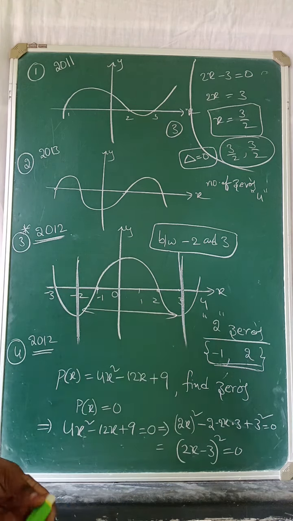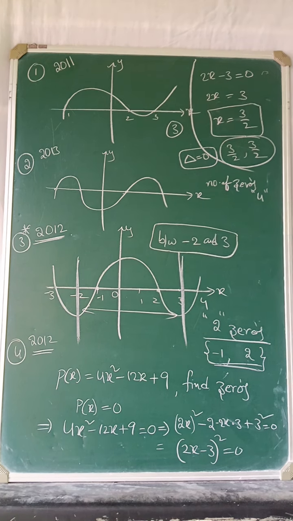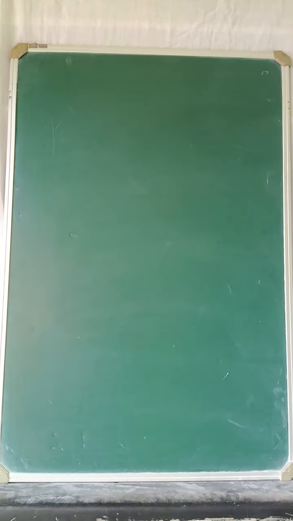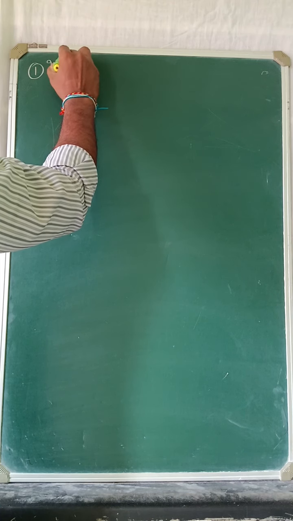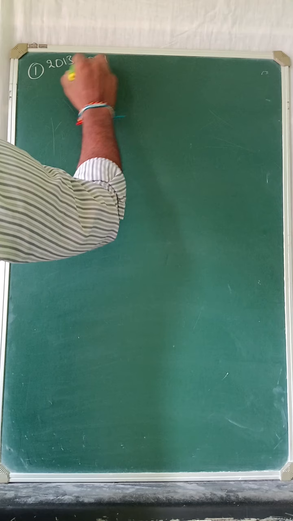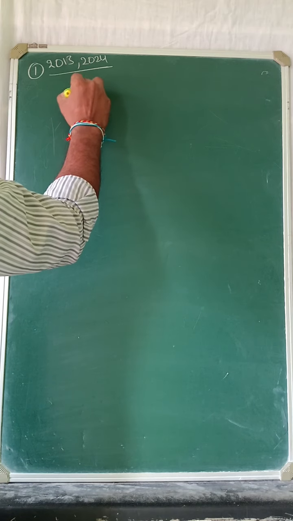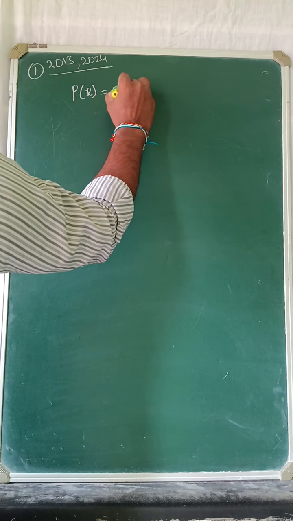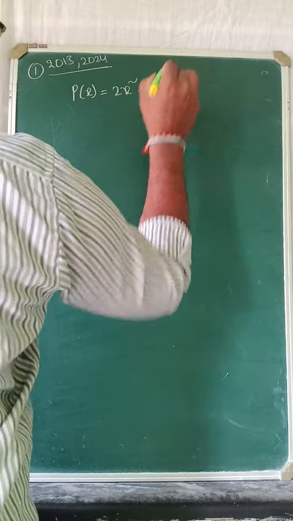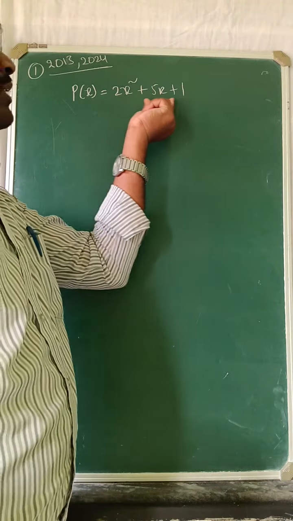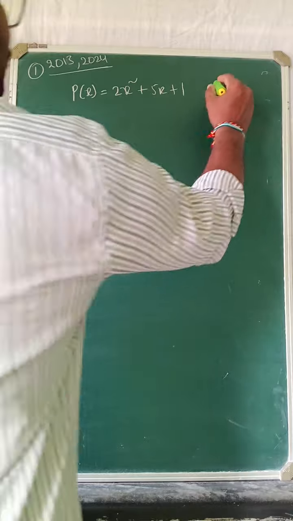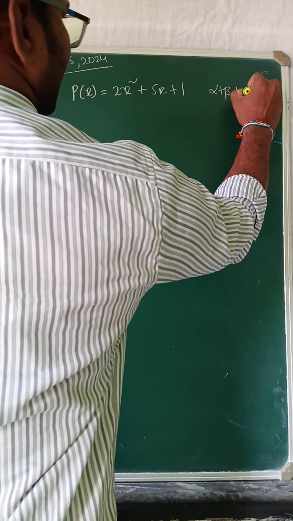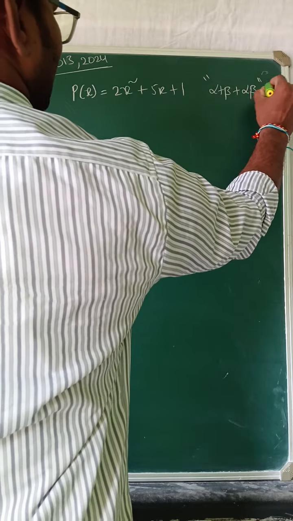Now once note down. Still more important questions are there. This question they gave in 2024. Here they gave polynomial p of x equal to 2x square plus 5x plus 1. This is the polynomial p of x. They gave like this, and we should find alpha plus beta plus alpha beta. We should find the value of this.